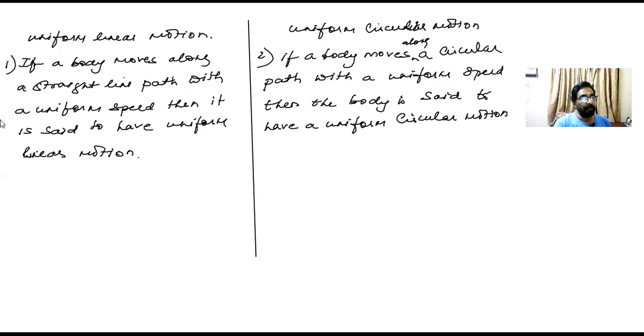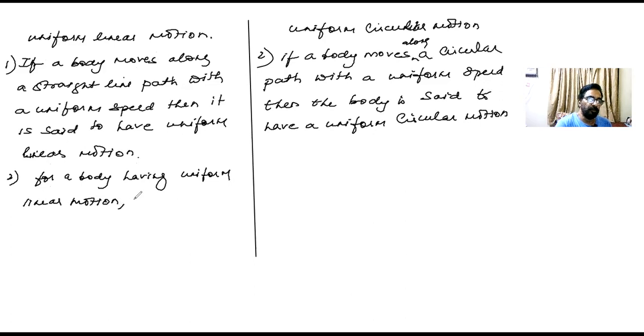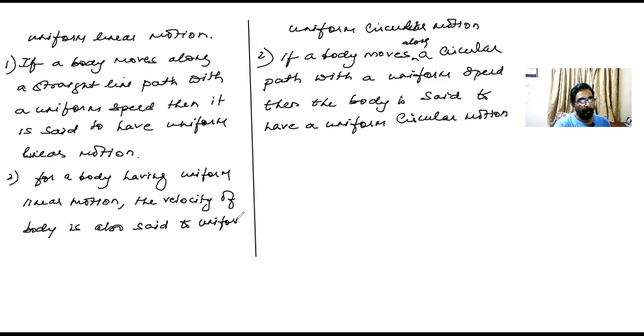Okay, then beta, just have a look here. For a body having uniform linear motion, the velocity of the body is also said to be uniform. Got it, children? Uniform.